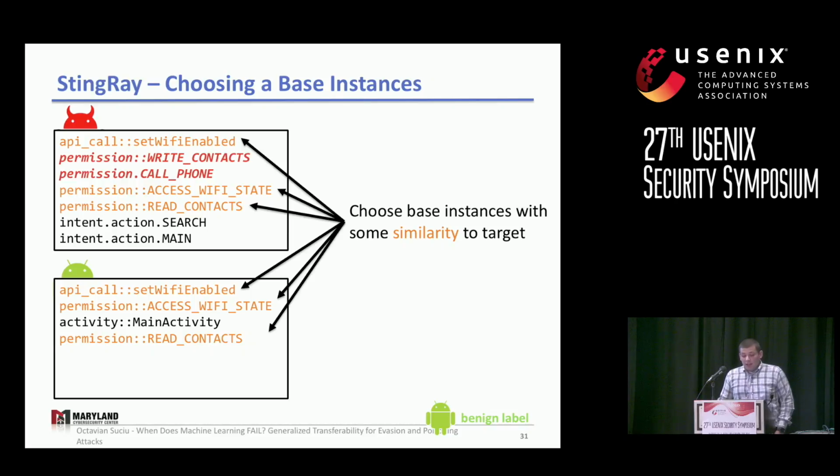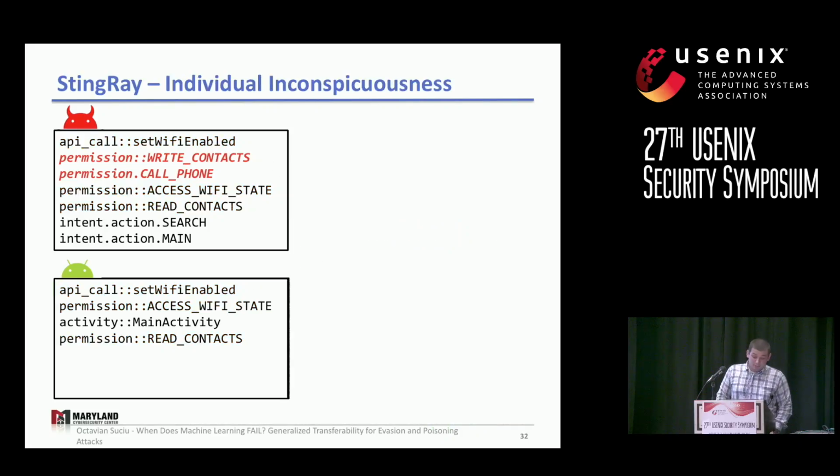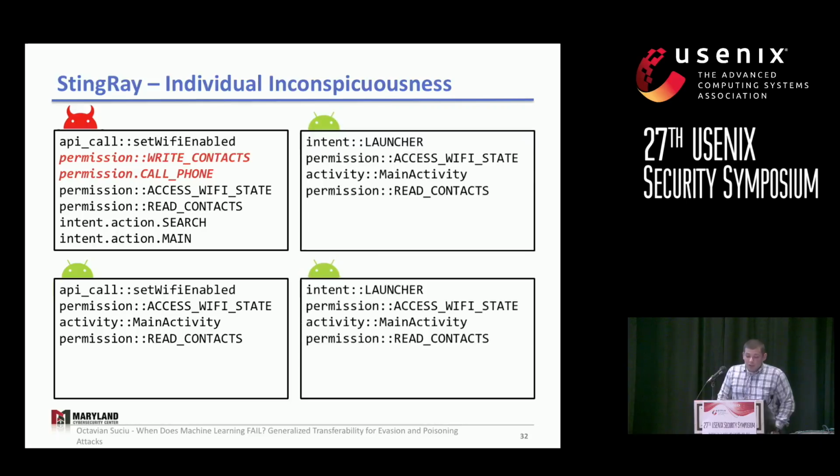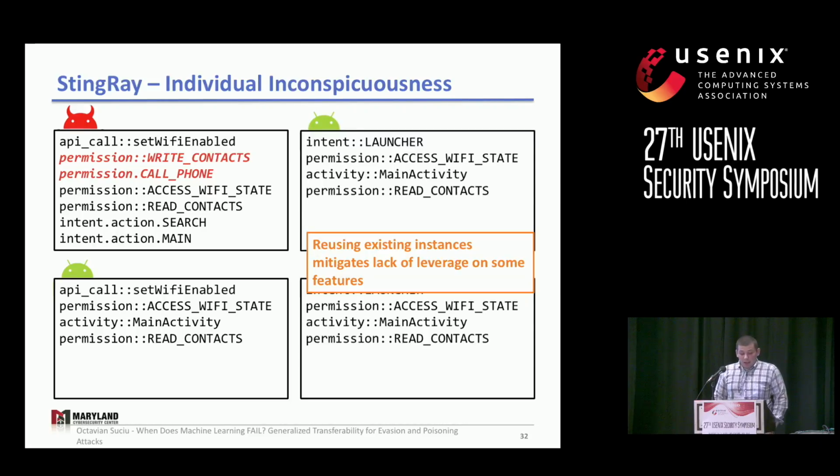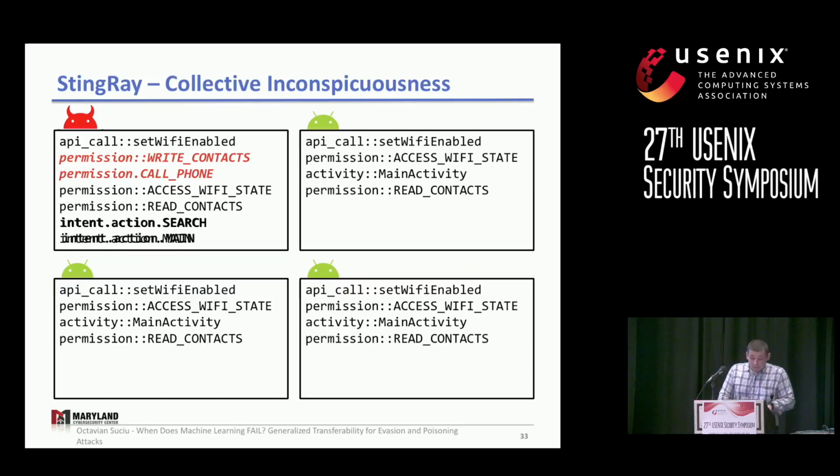Note here that the similarity is not necessarily in terms of the most suspicious features as determined by the oracle. And then we just copy those applications over for crafting purposes, and by doing so, we actually reuse existing benign functionality, and we could mitigate the lack of leverage on features that come from program analysis.